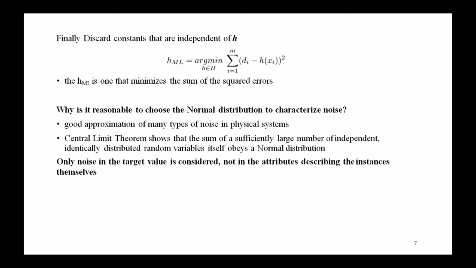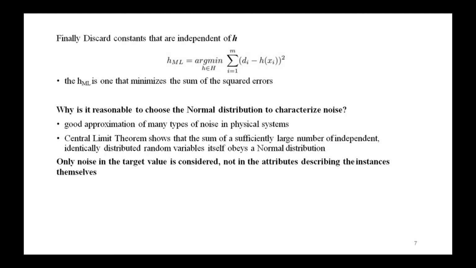So I'll repeat. This equation shows that the maximum likelihood hypothesis, that is HML, is the one which will minimize the sum of squared errors between the observed training values di and the hypothesis predictions h of xi. This holds under the assumption that the observed training values di are generated by adding random noise to the true target value, where this random noise is drawn independently for each example from a normal distribution with zero mean.